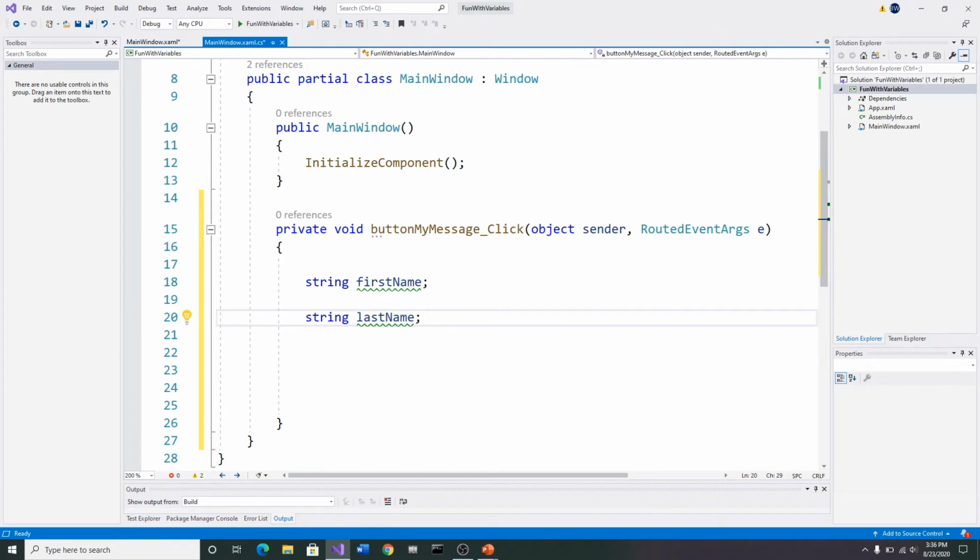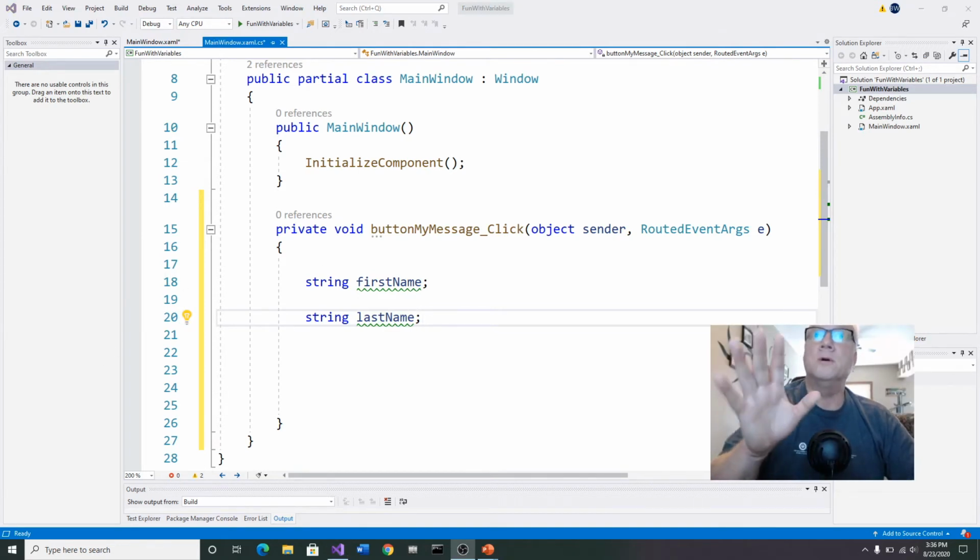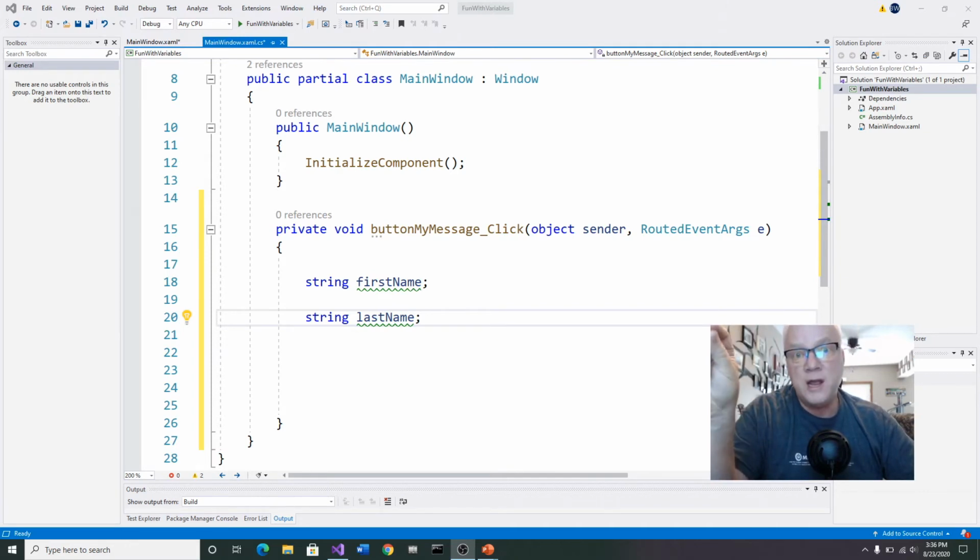Okay, so now we've got our string, which is first name, and just imagine a little bucket, so we can put something inside of there. We can put this text in the memory of the computer. We also have the one that we just created called last name, and now we can put some information into that spot.